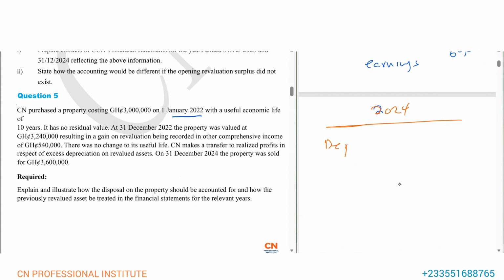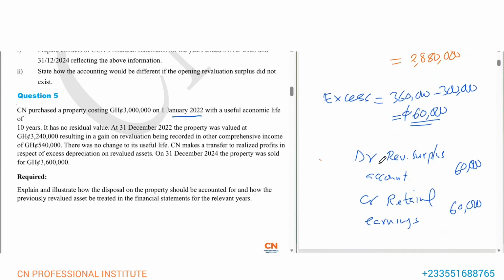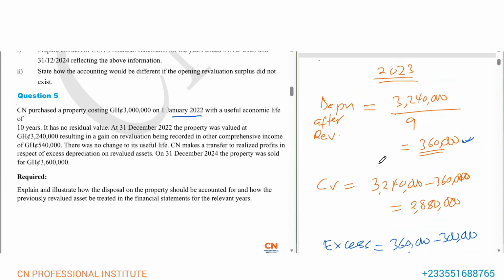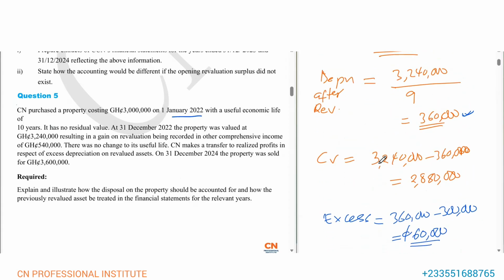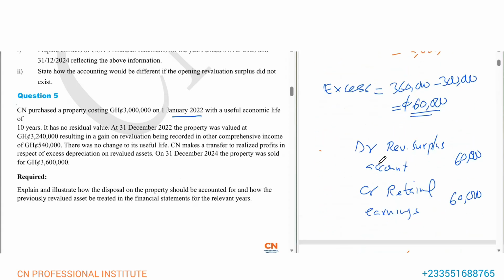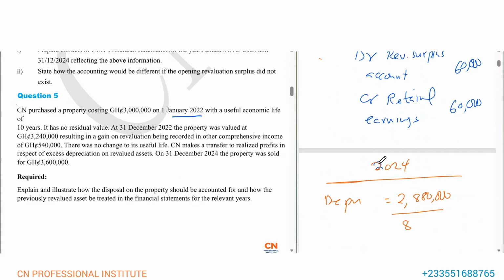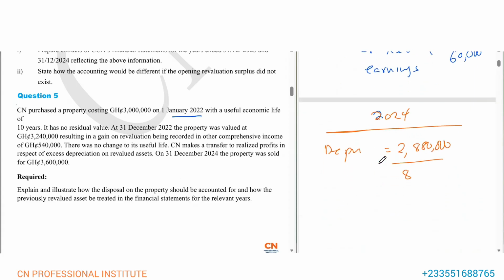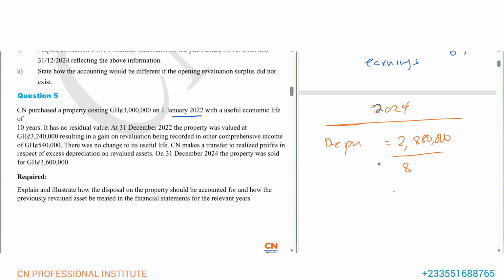Our depreciation will be the carrying value from 2023, which is 2,880,000, divided by 8 years, because as at 2023 it was 9 years and as at 2024 it will be 8 years. And this will still give us the same 360,000.